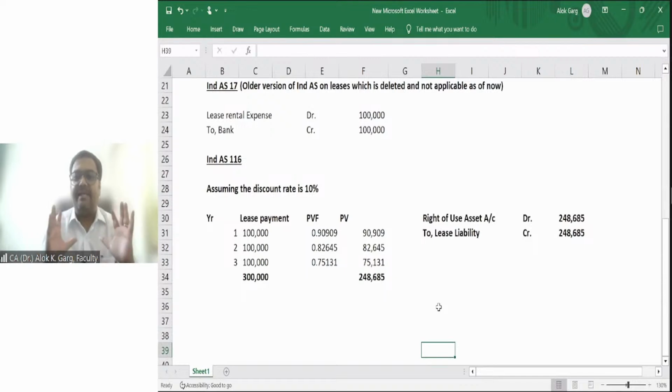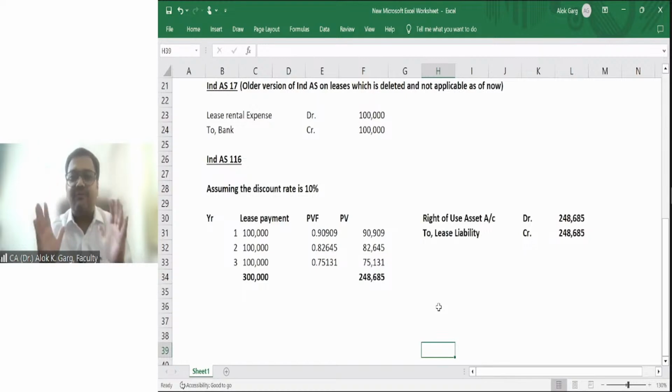Now what will happen? You have capitalized the right to use asset, so you are getting a right to use that car for 3 years, and that is why you have capitalized it, right? If this car had been taken on finance lease, even in AS 19 you would have capitalized it, at the present value of future lease rental. Let's say the life of the car is 10 years and you got the car for 10 years: you capitalize the car on the basis of the present value of future lease rental over 10 years. If you are getting the car for 3 years, you capitalize it on the basis of the present value of the future lease rental for a period of 3 years, right?